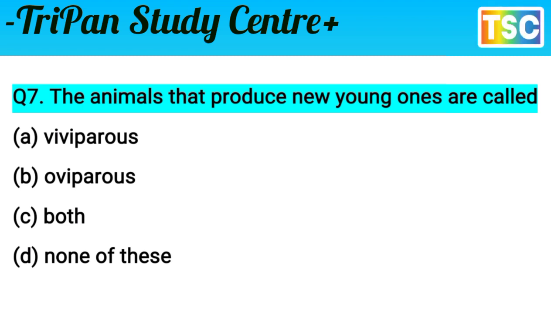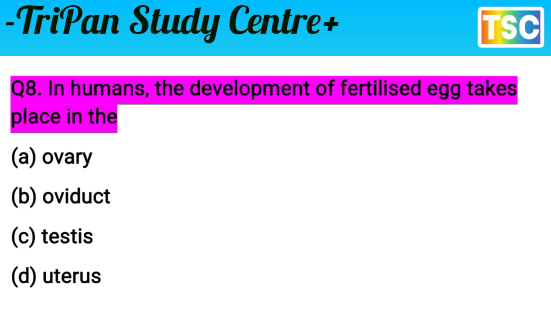Let's check the next question on your screen. In humans, the development of the fertilized egg takes place in the... A, ovary; B, oviduct; C, testis; D, uterus. You know that C, testis, is nothing here. Where does the human development of the fertilized egg take place?